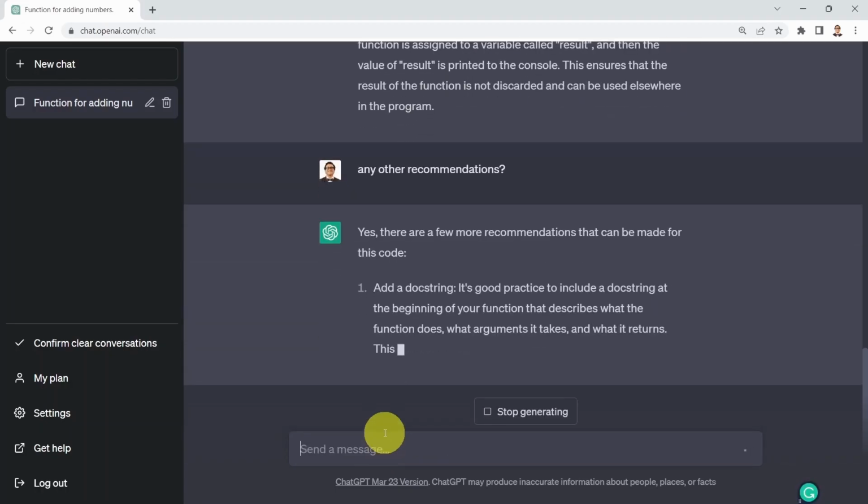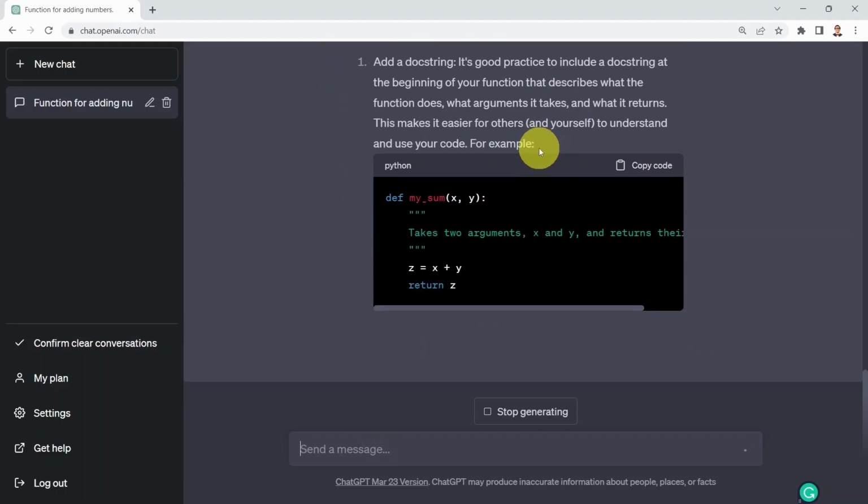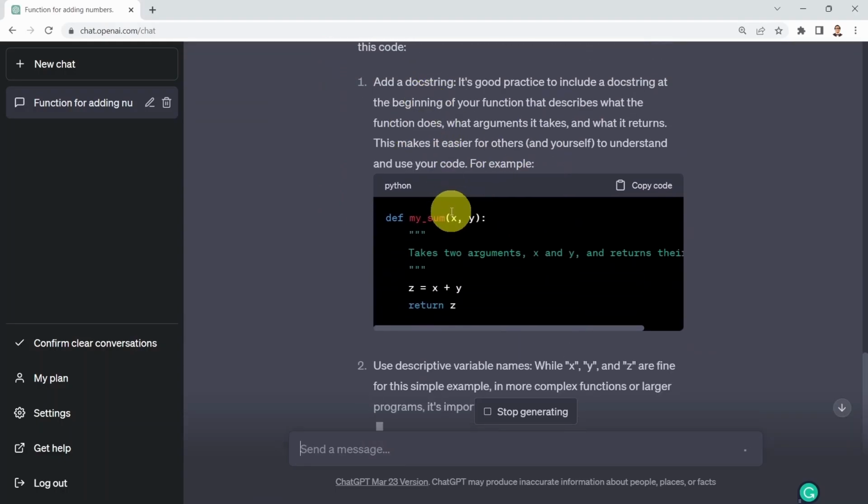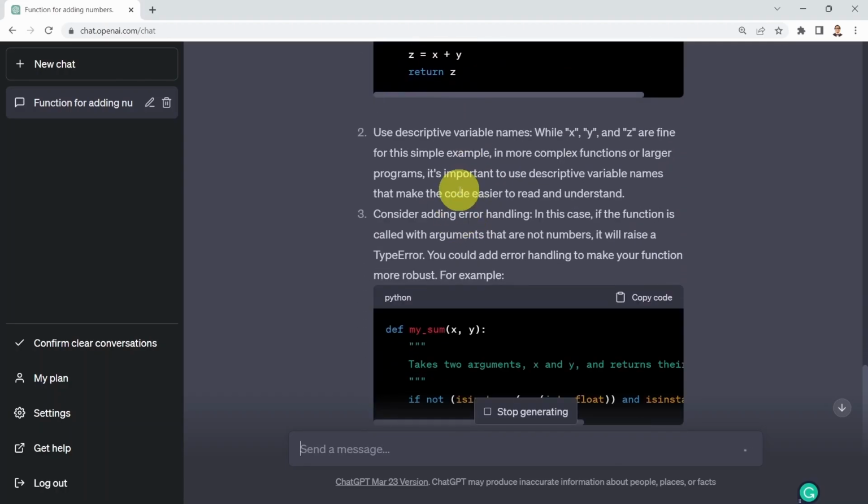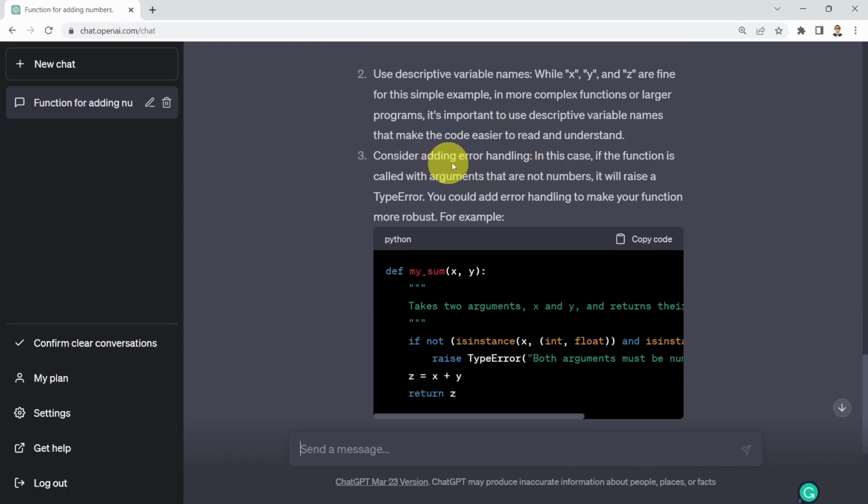Yes, there are a few more recommendations that could be made. One of them is adding docstrings, so adding documentation to the function. Use descriptive variable names. Instead of using x and y, you can use variable names that make the code a little more readable. You can also consider adding error handling.